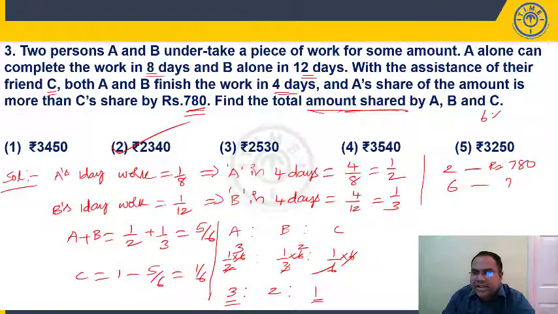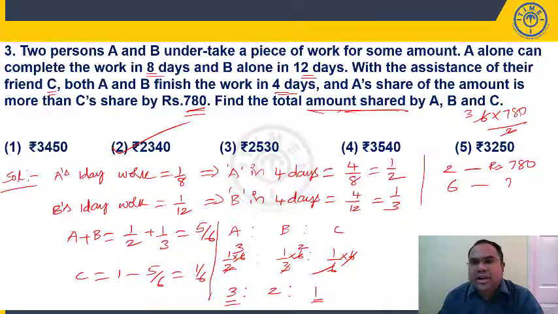So 6 into 780 by 2. 2 goes 3 times. 700 into 3, 2100. 80 into 3, 240. So 2340. Or you see here, 2 has become 6, which means 3 times. So 780 should also become 3 times. 2340. Similar to the last question, right?